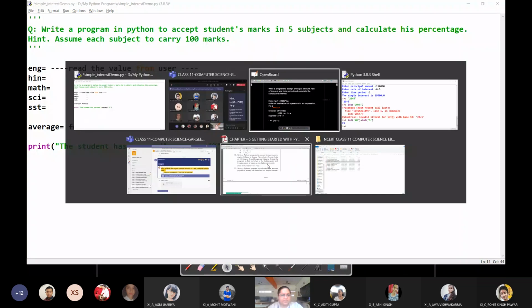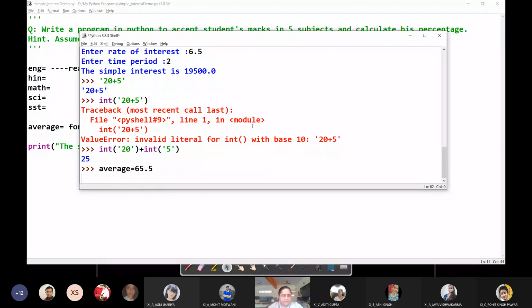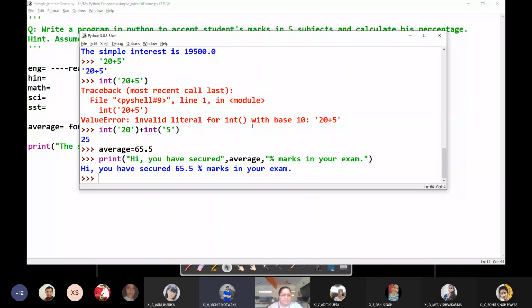Now how is this going to execute? Let me explain one example of this. Suppose I write here average, and the average gained by a student is 65.5, right? And I write the statement print, you have secured, comma, average, comma, percentage marks in your exam. And when you press enter, it will print the output in this way: you have secured 65.5% marks in your exam.